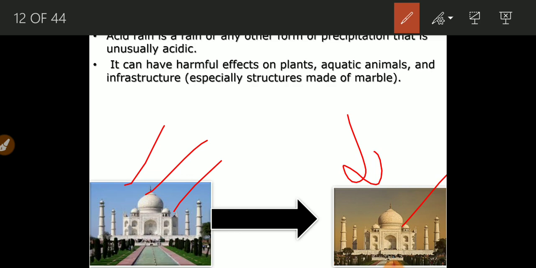lots of harmful gases are released in the air, and due to these gases, acid rain takes place. These acid rains have caused a very harmful effect on the monuments, a very famous monument of the world. It is one of the 7 wonders, but it is getting damaged. So we should take care of our national property, and for that we have to minimize the pollution.